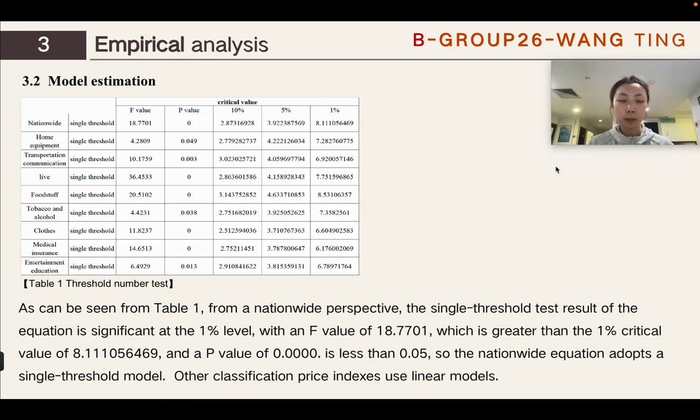2. Model estimation. As can be seen from Table 1, from a nationwide perspective, the single threshold test result of the equation is significant at the 1% level, with an F value of about 18, which is greater than the 1% critical value of about 8, and a p-value of 0.08 less than 0.05. So the nationwide equation adopts a single threshold model. Other classification price indexes use linear models.